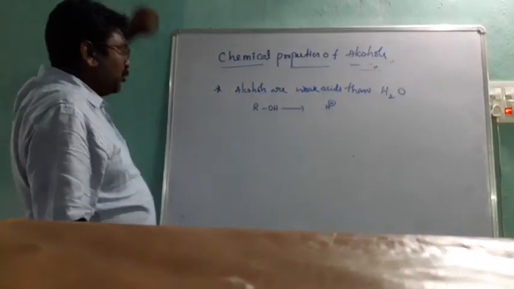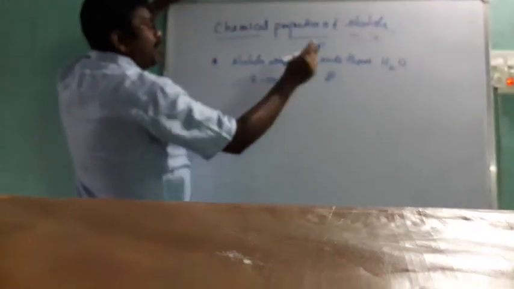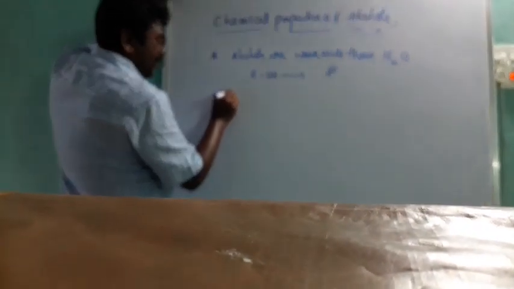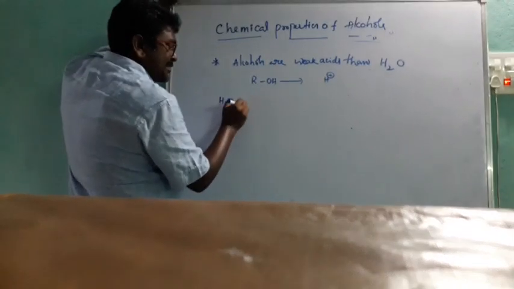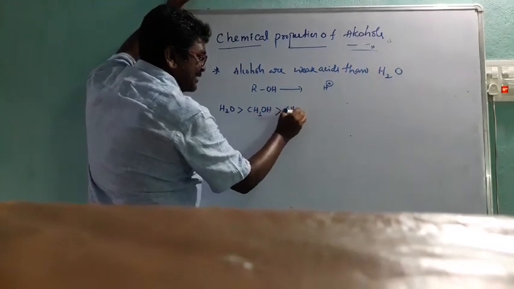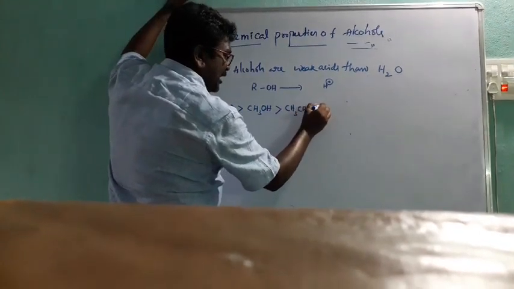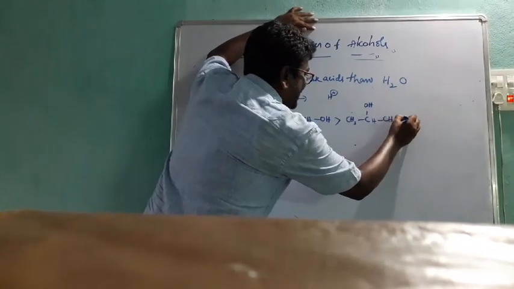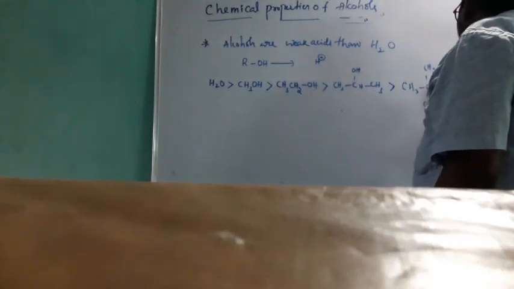Very important. Suppose the order of acidity: H2O is greater than CH3OH is greater than CH3CH2OH is greater than CH3CH(OH)CH3 is greater than (CH3)3COH.